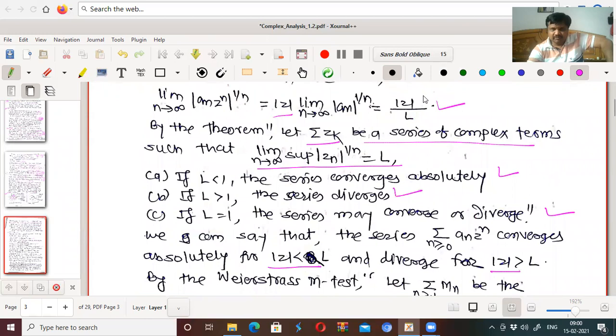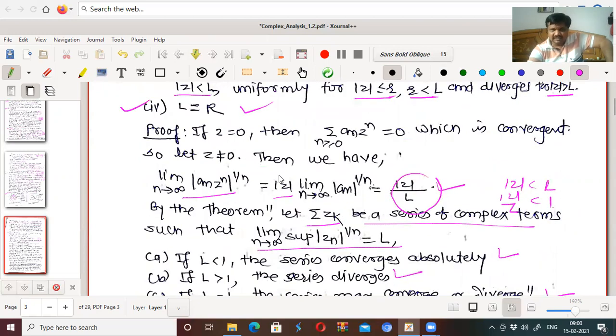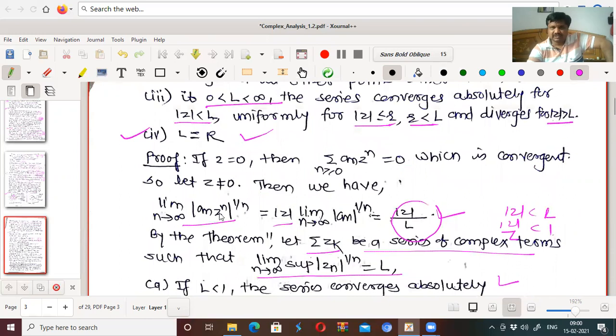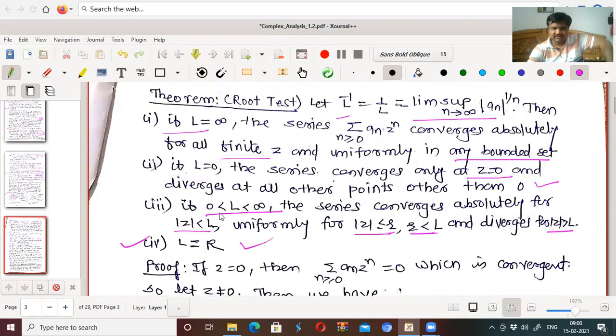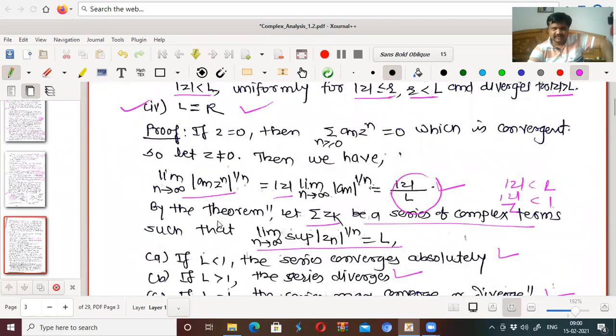See here, if mod z less than L, that means what? Mod z upon L less than 1. So if mod z upon L is less than 1, this series converges absolutely. Mod z less than L, series converges absolutely, isn't it? So that we have written there.